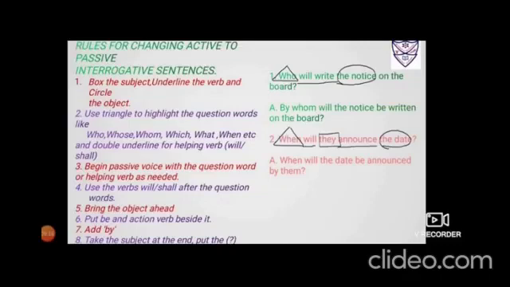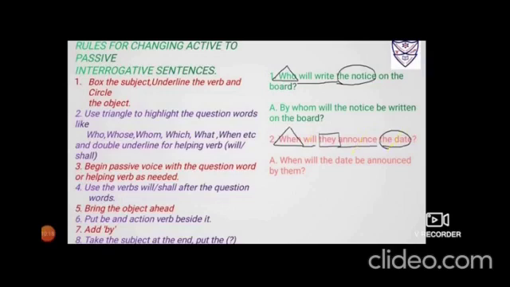Number 2, when will they announce the date? Now in this case, because it's not WH, you could have your subject. Who is going to announce the date? They. So you have to box they. Will announce is your verb. And circle the object, the date.